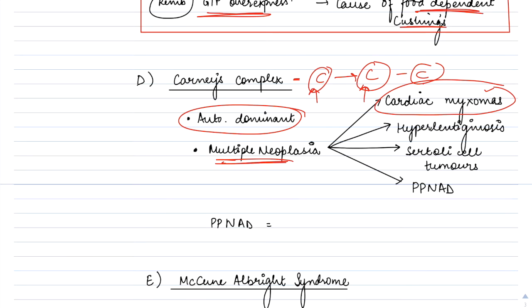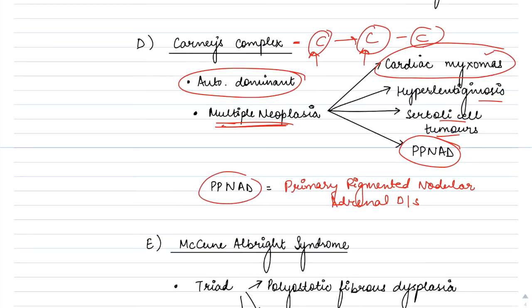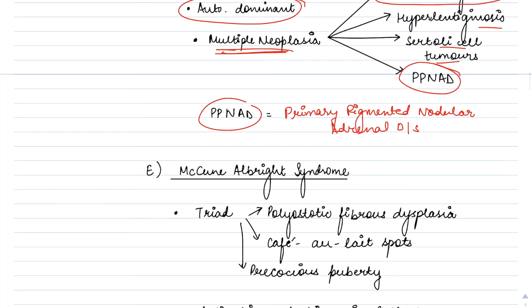Okay, other neoplasias like hyperlentigenosis, Sertoli cell tumors, and PPNAD. PPNAD is primary pigmented nodular adrenal disease. So this is responsible for Cushing's. I'll write over here, primary pigmented nodular adrenal disease. Okay, this is the complex. PPNAD is found in the Carney's complex, which is responsible for Cushing's.